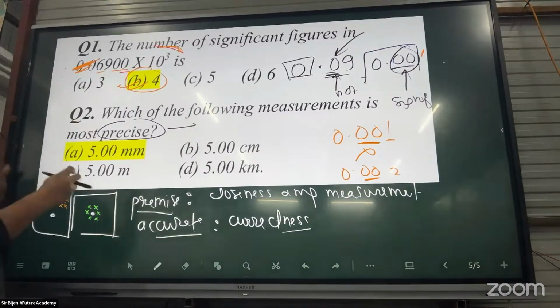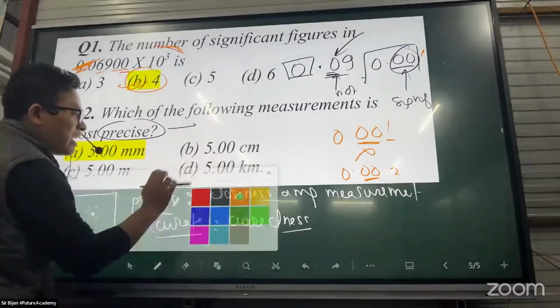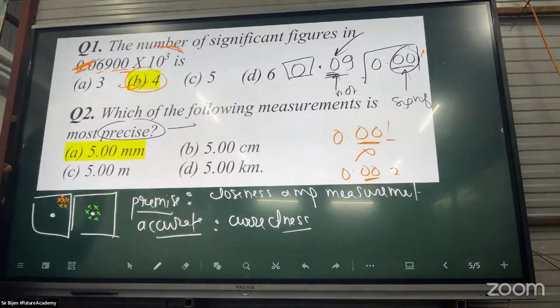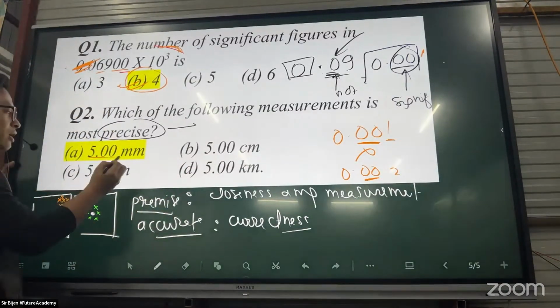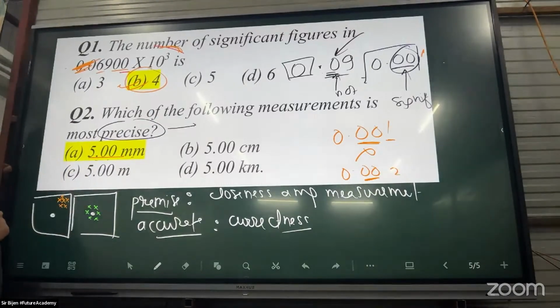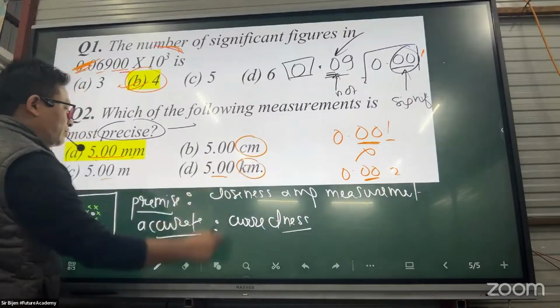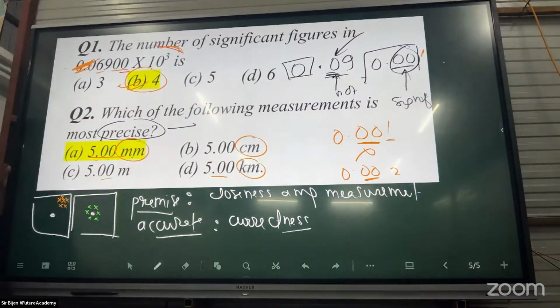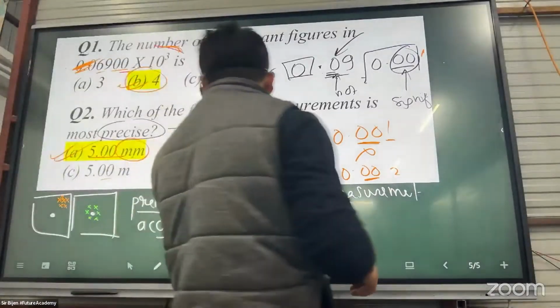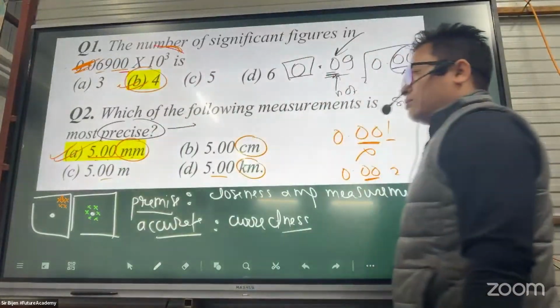Which one is precise? 5.00 mm. The smaller the unit is, the more precise your measurement is. So pick the unit in mm. So this is the most precise, compared to centimeter, meter, kilometer.